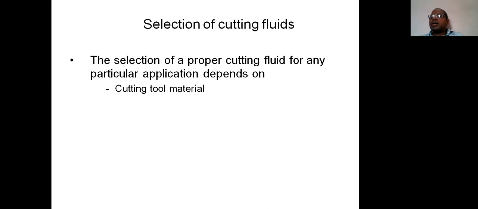If the cutting tool is high speed steel, the heat produced is much less compared to the carbide tool. Still some heat is produced by high speed steel, but the rate is less.